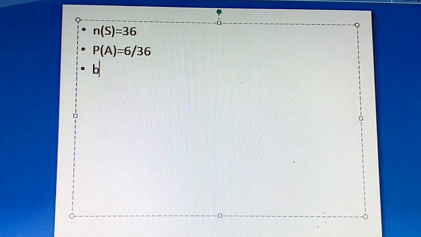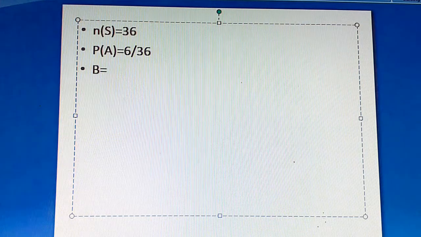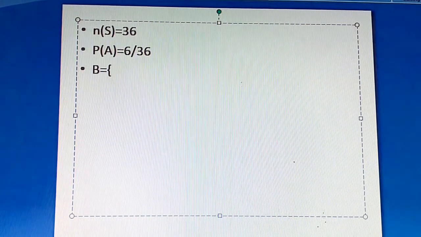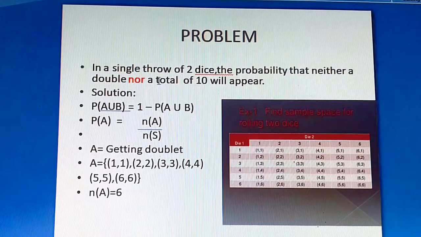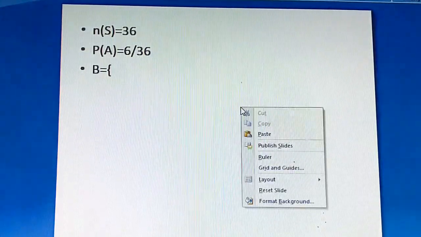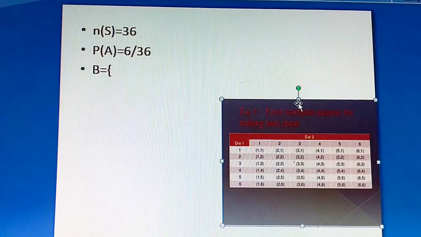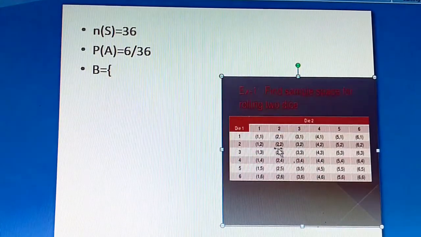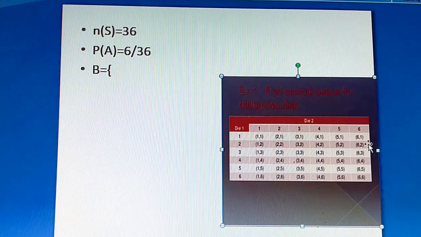Now we'll write the sample space for event B. So what is the sample space for event B? What we have to find actually is a total. Total means sum of 10. Okay. So sum of 10, how are we going to find it? Sum means when you roll the 2 dice, the total number should be 10. In the first row, will you get 10? 5, 1. 5 plus 1 will give you 6, 6, 1. You will not get it, right, students? So the second row also you can check, you will not get. Third row also you can check, you will not get.